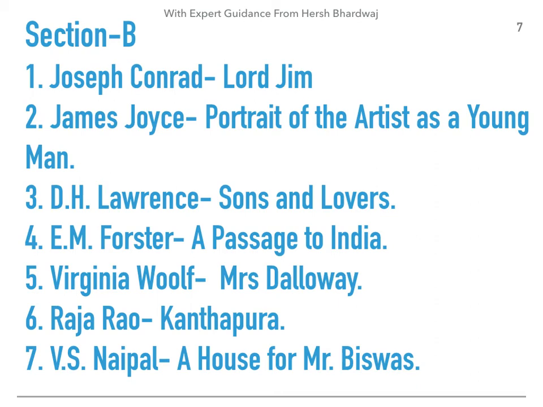In Sons and Lovers, the primary concepts are the Oedipus complex and Lawrence's treatment of sexuality. Raja Rao's Kanthapura is about the 1930s freedom struggle in India, so the Gandhian concept, the Gandhian philosophy. A House for Mr. Biswas is about the post-colonial, post-imperial state of a former colony in Trinidad. Fantastic book.